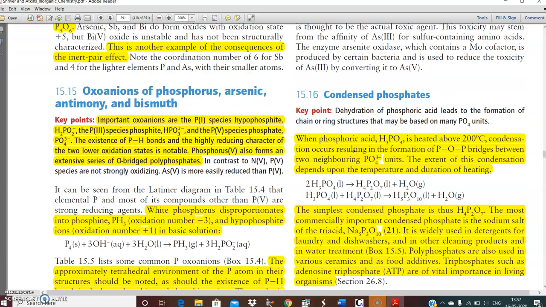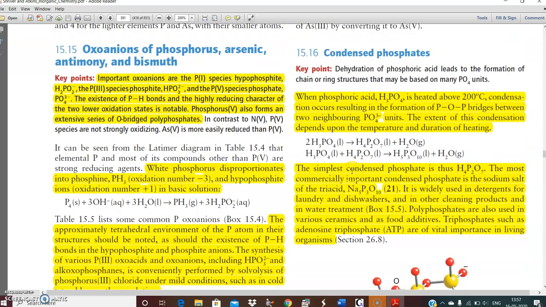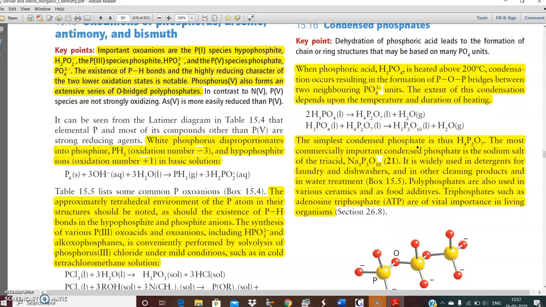Then condensed phosphate. Condensed phosphate means more than one phosphate condensed together by oxygen bridges. That means a P-O-P bond. These are basically polynuclear oxoanions of phosphorus. Phosphoric acid, whenever we dehydrate it, we will get H4P2O7. Then H3PO4 with H4P2O7 will give you H5P3O10. The simplest condensed phosphate is H4P2O7.